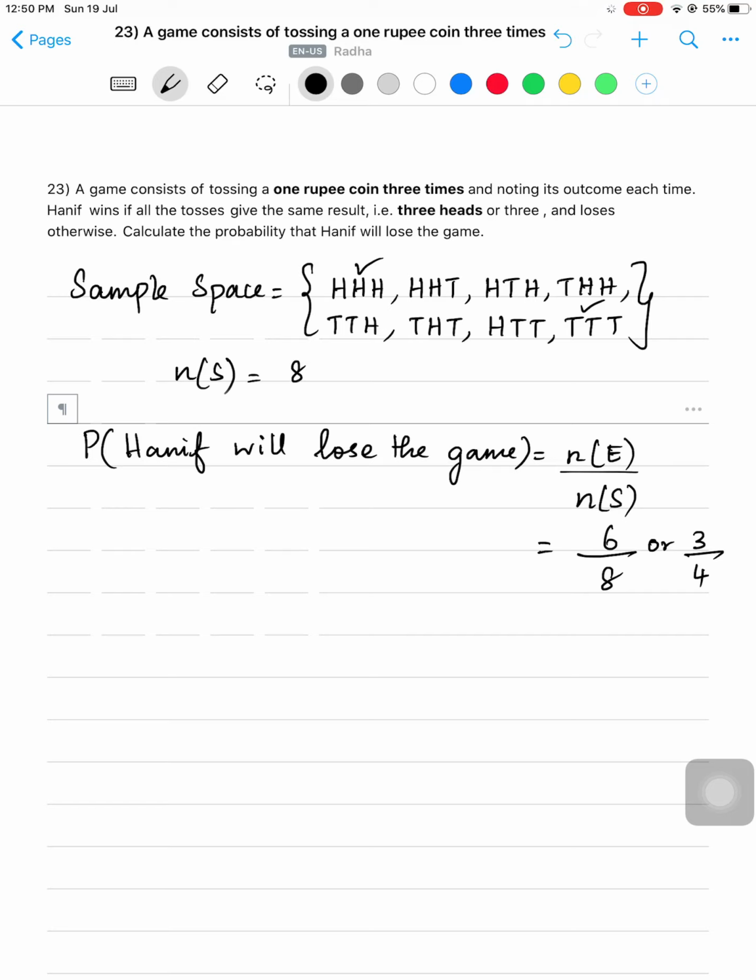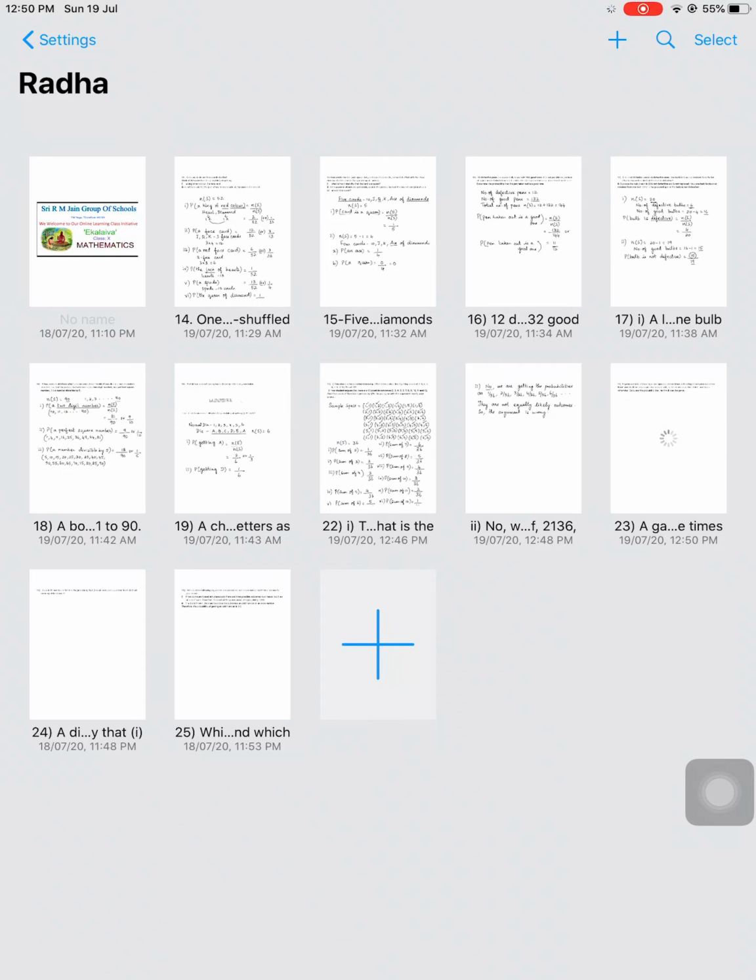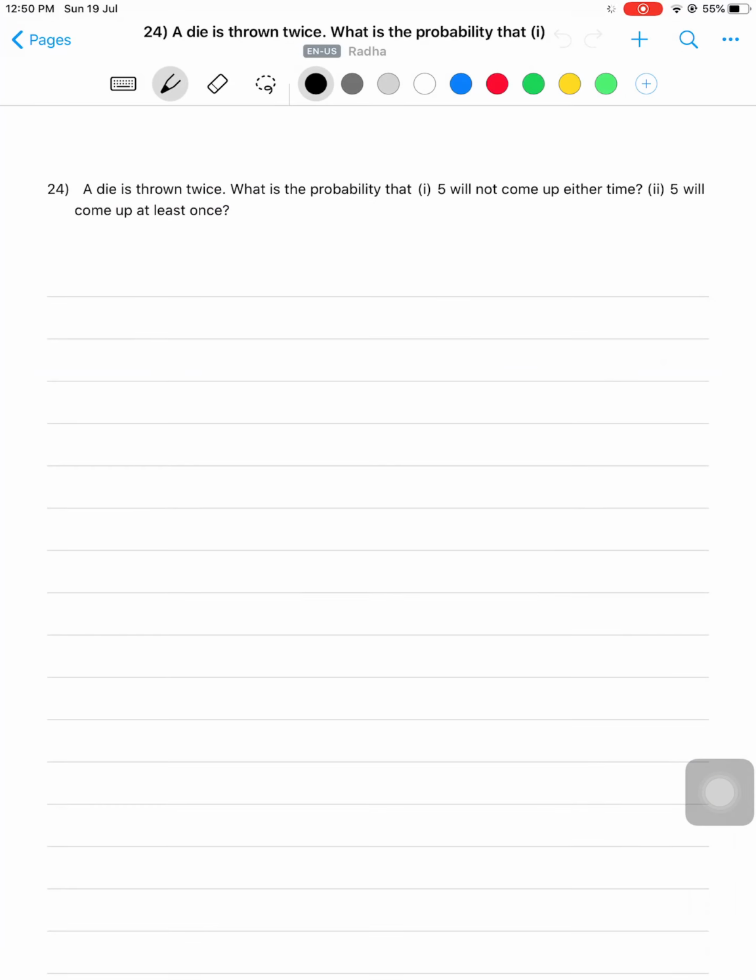Shall we move on to the next sum? Yes. Here what is given? A die is thrown twice. So we need to write the sample space here again. So what is the sample space?